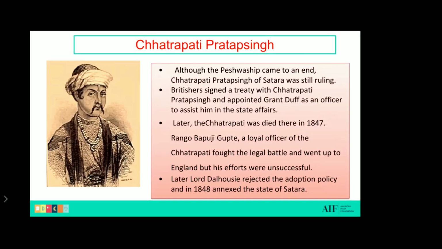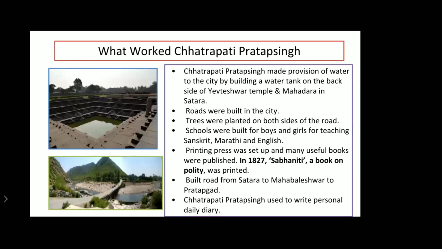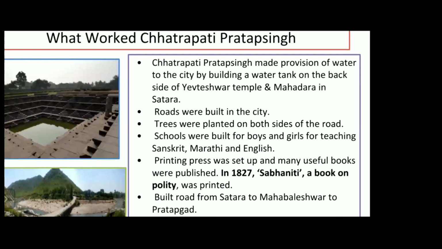Now let's go to the next slide. Now we will go through the works Chhatrapati Pratap Singh did. Chhatrapati Pratap Singh made provision of water to the city by building a water tank at the back side of Yavateshwar temple and Mahadara in Satara. Roads were also built in the city. Trees were planted on both sides of the roads. Schools were built for boys and girls for teaching Sanskrit, Marathi, and English. A printing press was also set up and many useful books were published. In 1827, Sabhaniti, a book of polity, was printed. He also built roads from Satara to Mahabaleshwar to Pratapgarh.